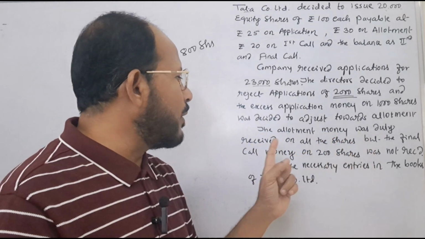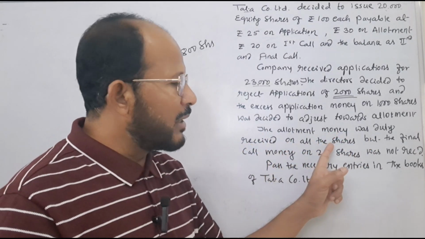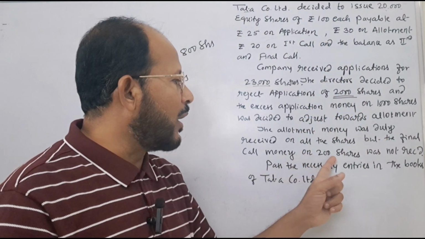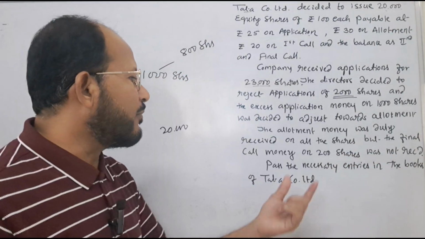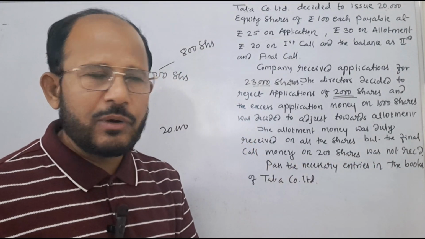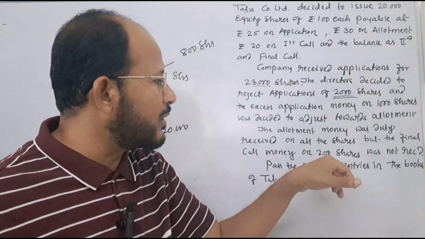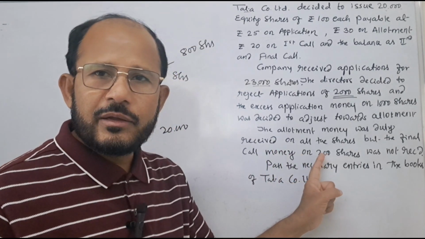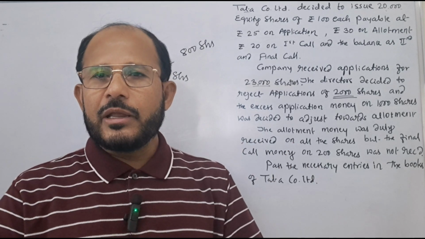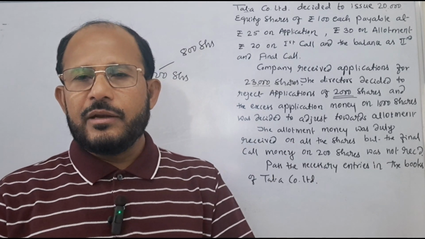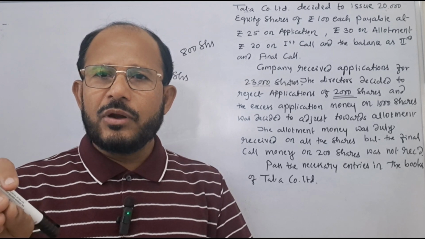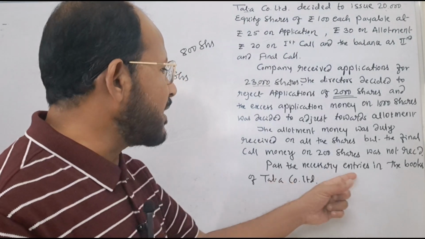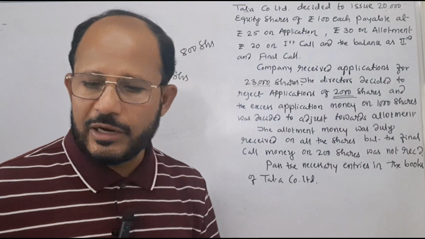The allotment money was duly received on all the shares. It means full allotment money has been collected, but the final call money on 200 shares was not received. Here final call money was received by the company only on 19,800 shares. Why? Because it is clearly given that the final call money was not collected on 200 shares. Allotment money on 20,000 shares is collected, but the final call money was not fully collected from all the shareholders. Okay, pass the necessary entries in the books of Tata Company Limited.